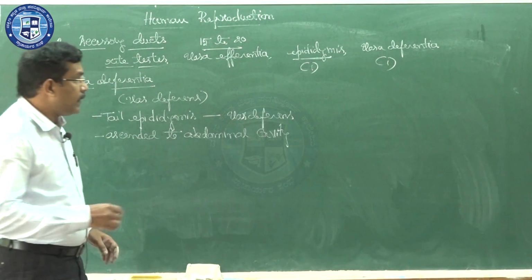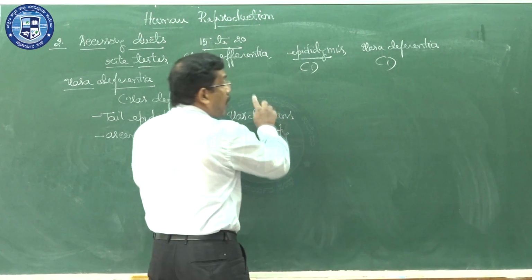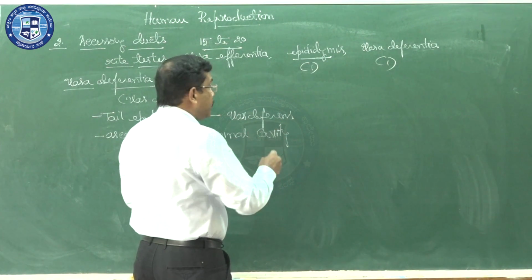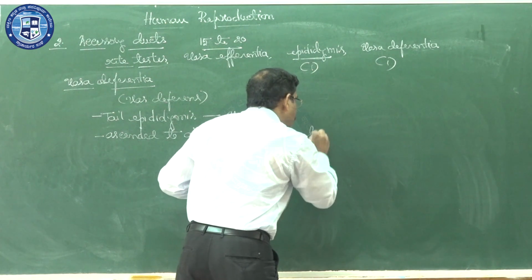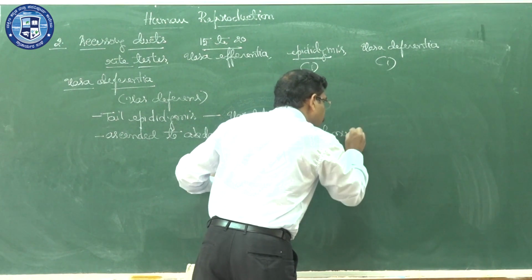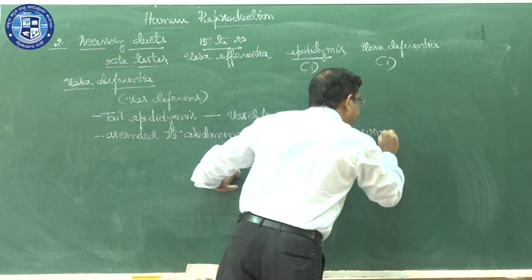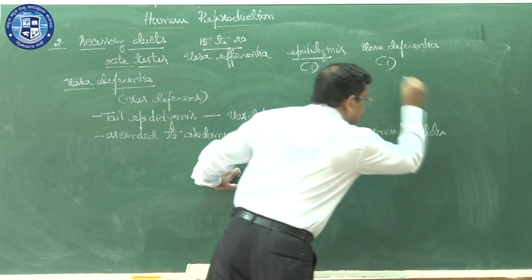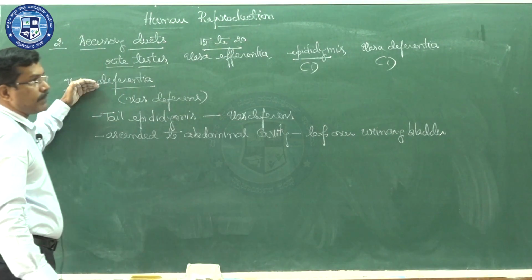Vasa deferentia, on both right and left sides, form a loop over the urinary bladder. That is a feature of the vasa deferentia.